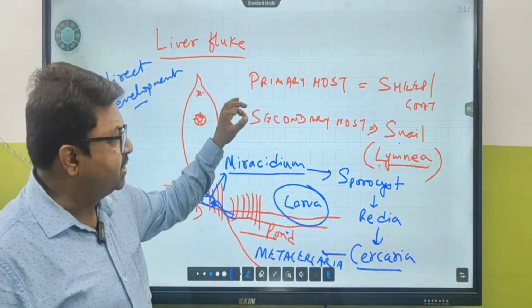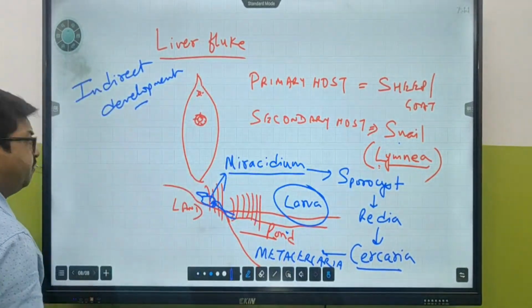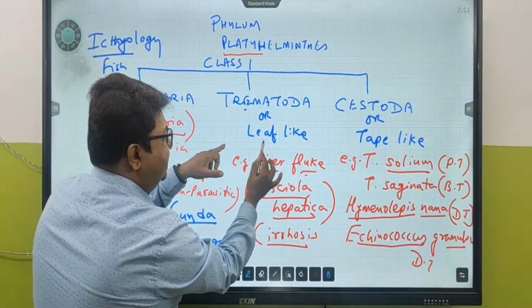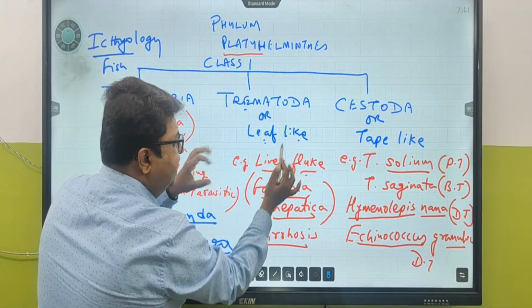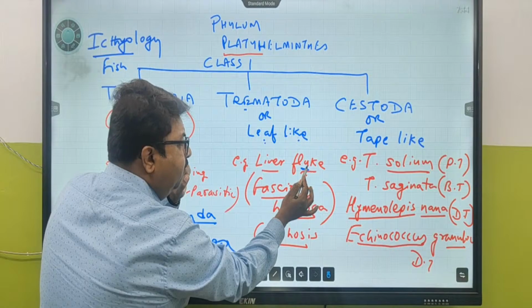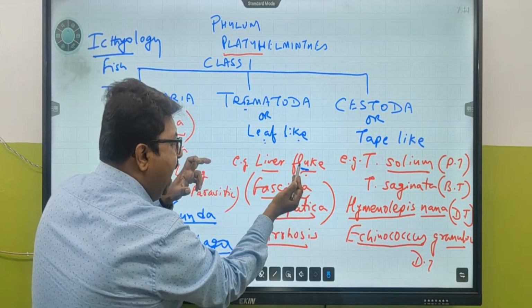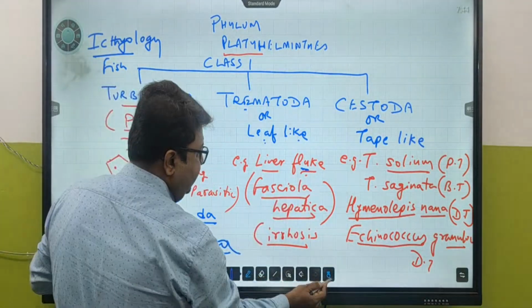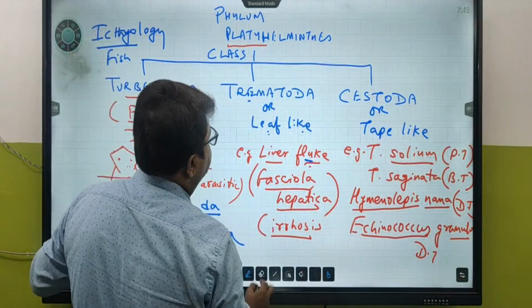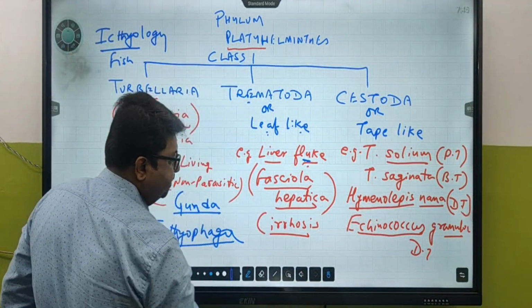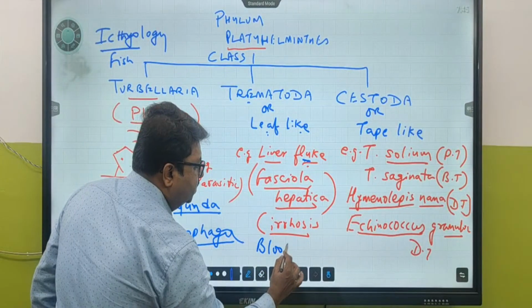So this is a liver fluke. Under Trematoda, one of the examples is liver fluke, which is leaf-like. Fluke means leaf-like. Another example under Trematoda is blood fluke.